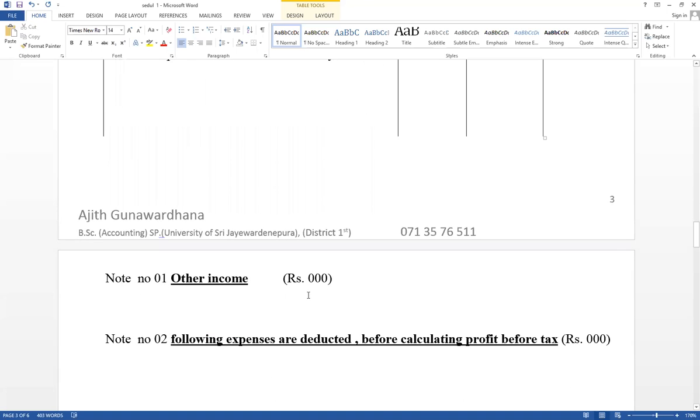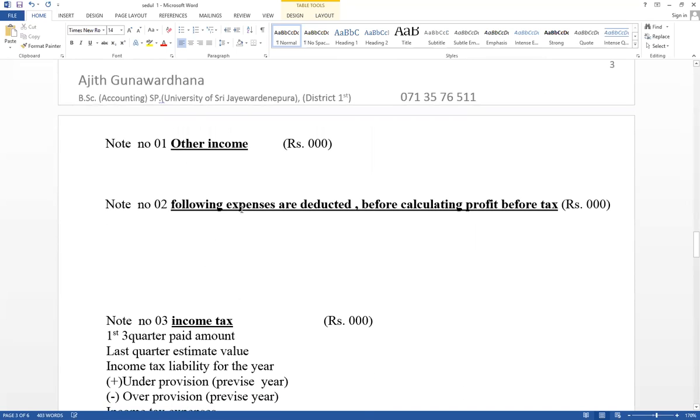Note number 1, other income. ඔන්න මෙතන තමයි අපි discount received, interest income, dividends income, all other income should be included here. Then note number 2, following expenses are deducted before calculating profit before tax. මෙන්න මෙතන අපි දාන්නේ expense වලින් decision ගන්න වැදගත් වෙයි කියලා අපිට හිතෙන expense.